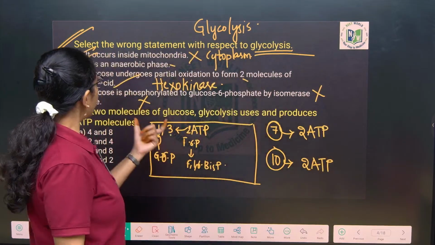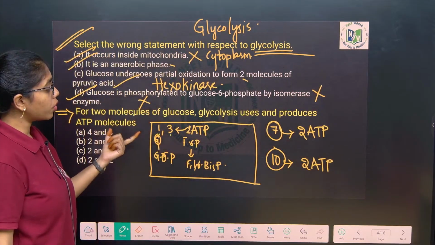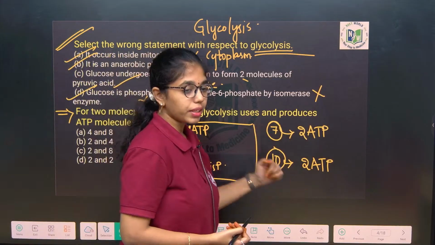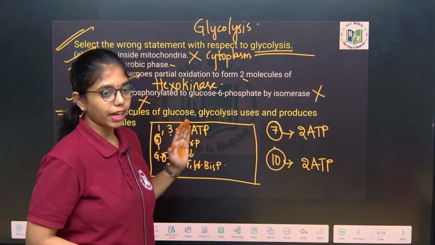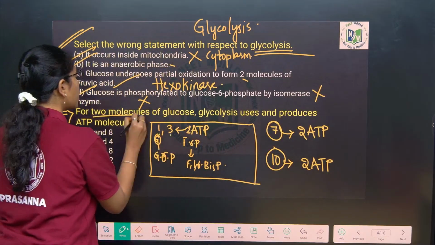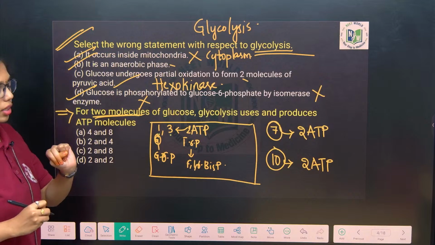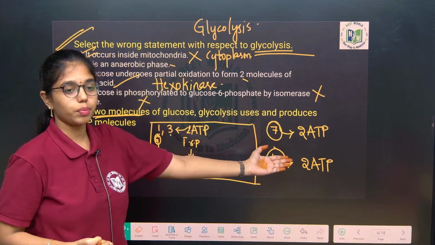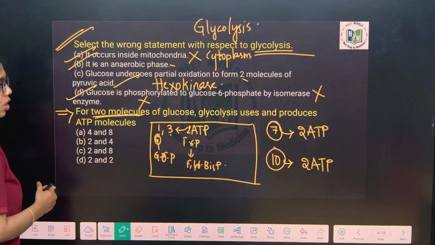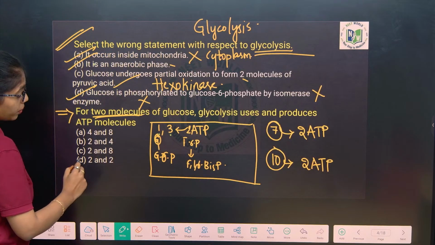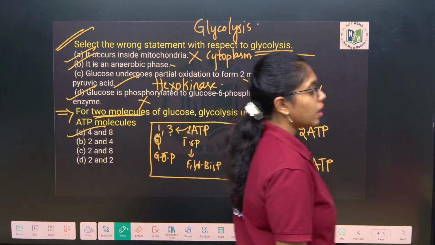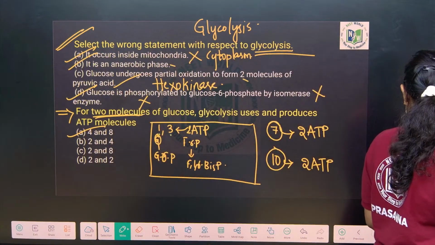Clear? So from one molecule of glucose, 2 ATP are being utilized and 4 ATP are being released into the cytoplasm. He is asking you for how many molecules? 2 molecules. Then what will be your answer? 4 ATP are utilized and 8 ATP will be released. What will be the answer over here? A. Okay, clear?